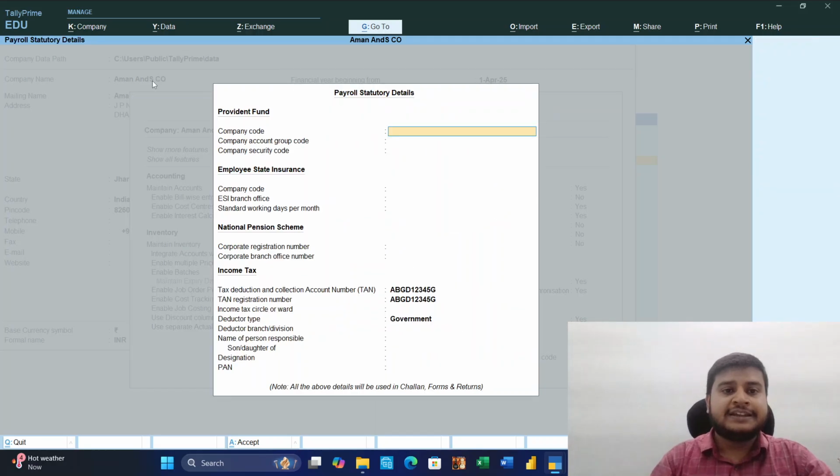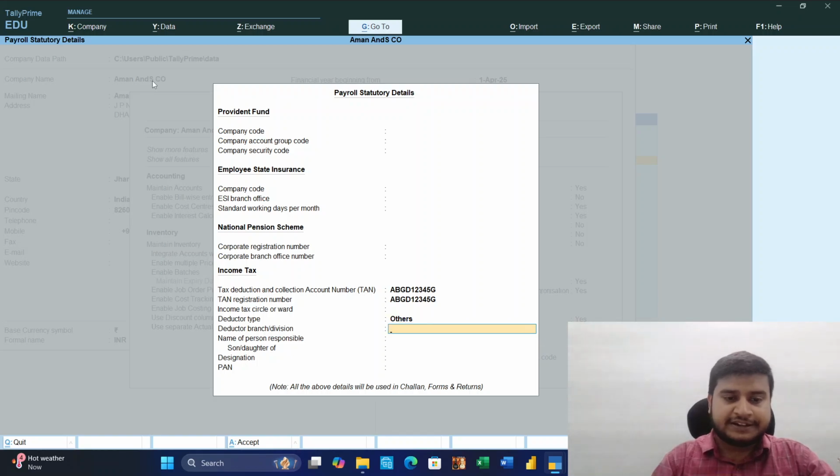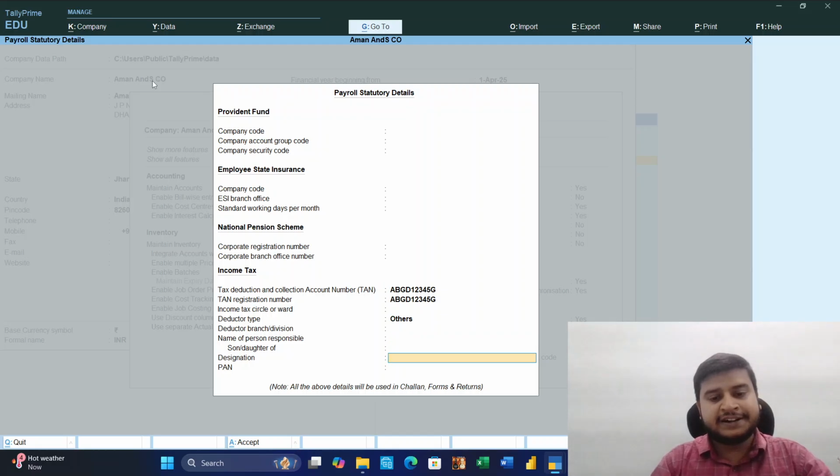Yes, then we will get. Then we can provide company code, account group, security code, employee state insurance, national pension scheme, income tax. TAN will be the same for income tax, circle or ward. Here deductor type is government? No, we are not a government company, so others. Name of person responsible, the same will be generated. The same will be used in challans also.